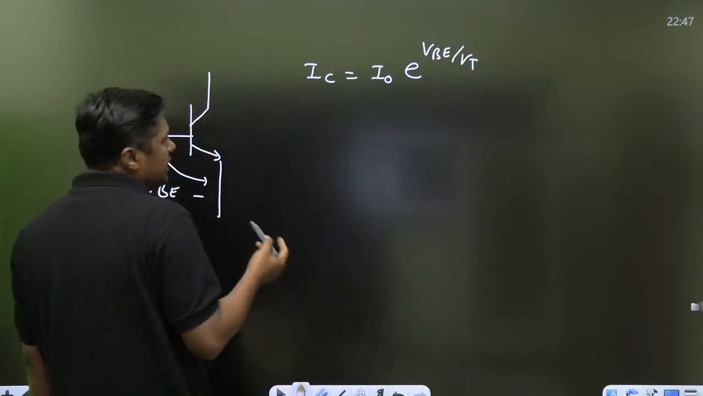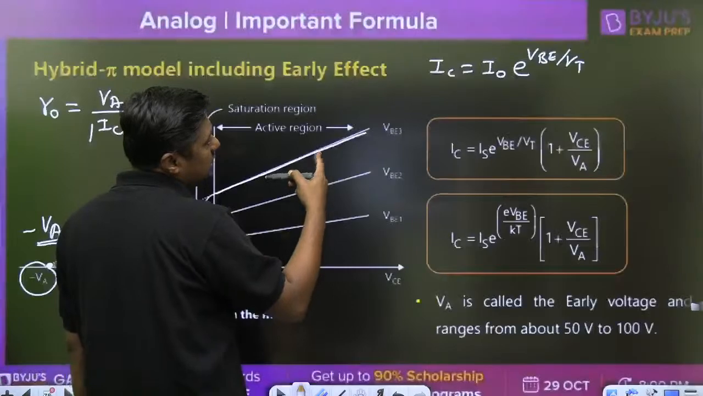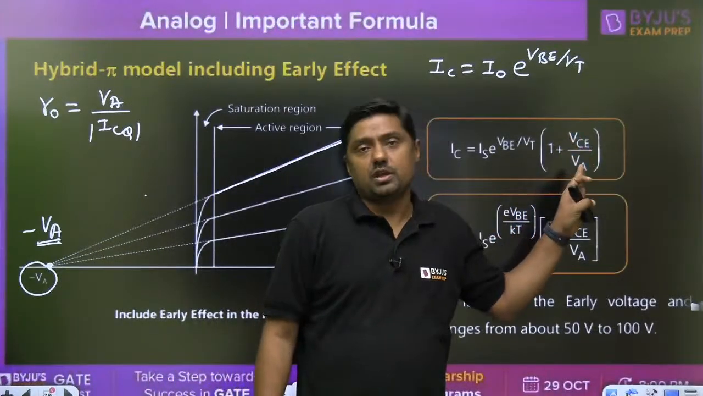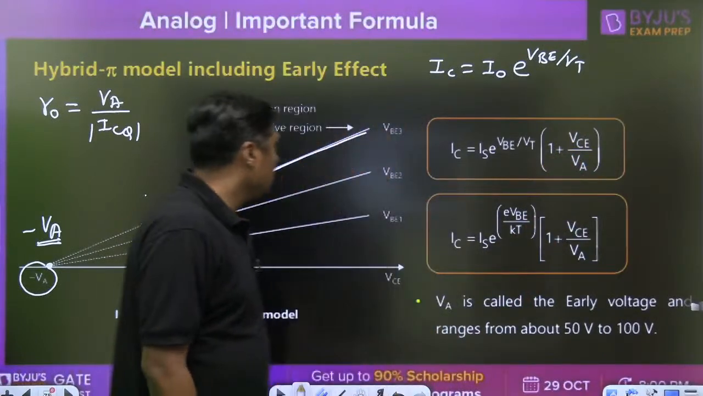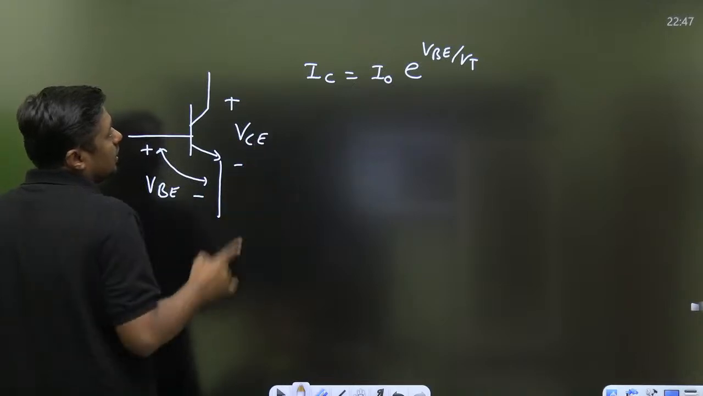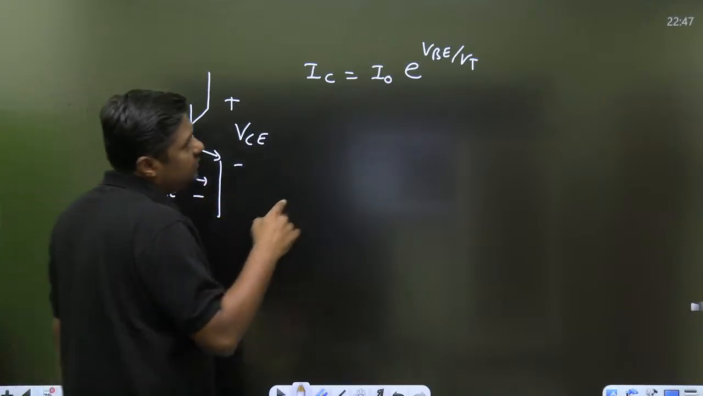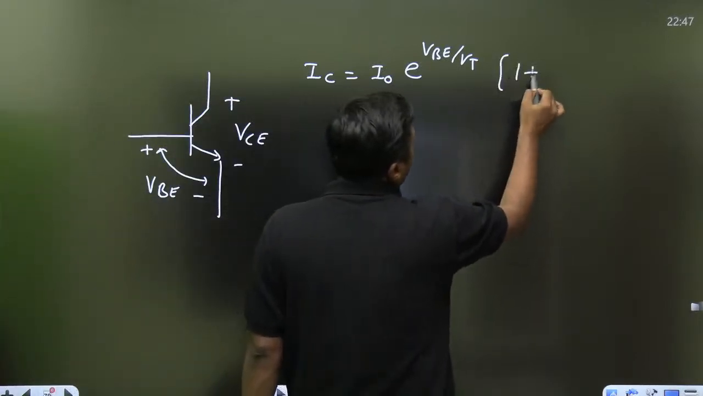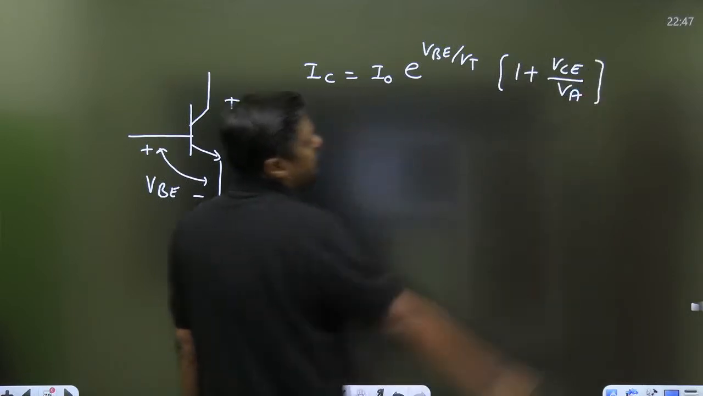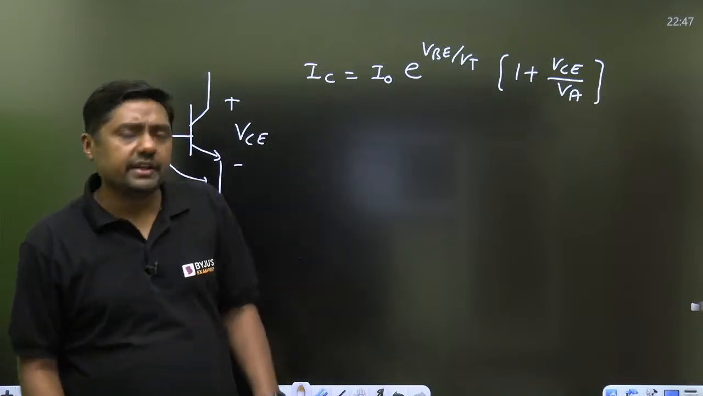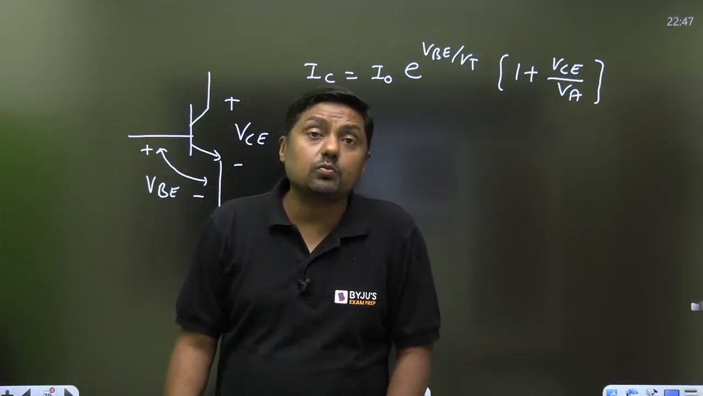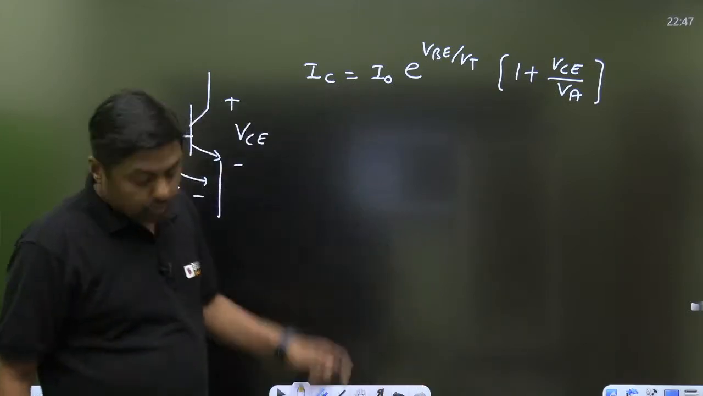If we are considering the early effect, then this formula is multiplied with 1 plus VCE by VA. VCE is the voltage across this point. So if we are considering the early effect, it should be multiplied with 1 plus VCE upon early voltage, that is nothing but VA. And that's why the current will increase. That is the effect of early effect or base width modulation. Right? Remember that formula.